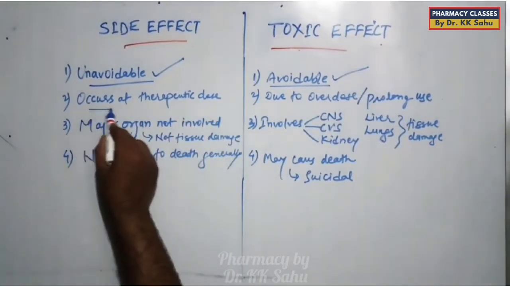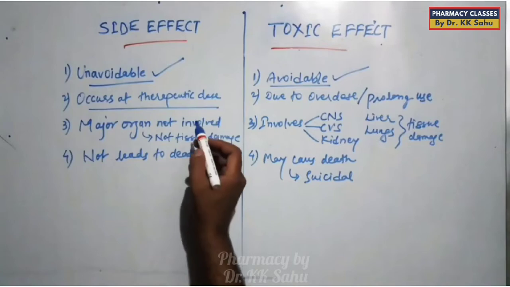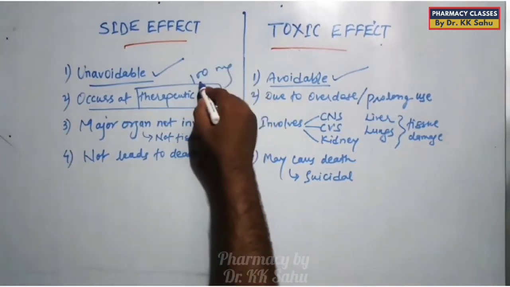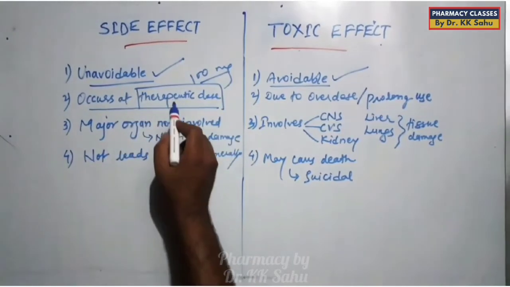The second difference is that it occurs at the therapeutic dose, meaning side effect occurs along with the therapeutic dose. If some drug is active at 100 mg, then it occurs at this 100 mg.